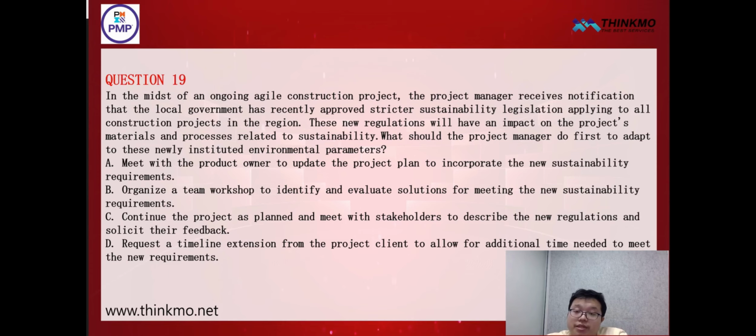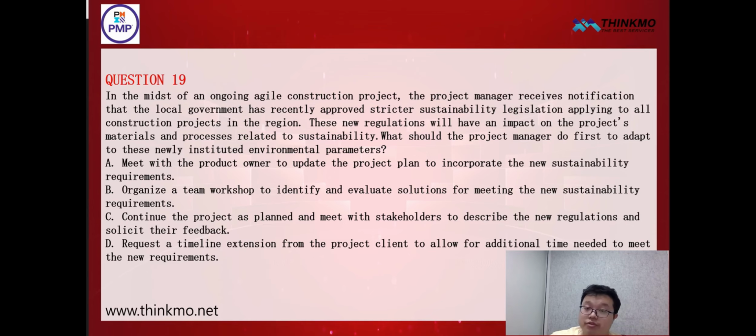The first option is to postpone. That is, to request a delay from the project client. In this situation, that's actually possible, right? This is an option, but it's not a necessary one. Postponing is not a required choice, and requesting a delay might cause the client unnecessary anxiety, make them uneasy, or even lead to new issues. So this option also cannot be chosen directly.